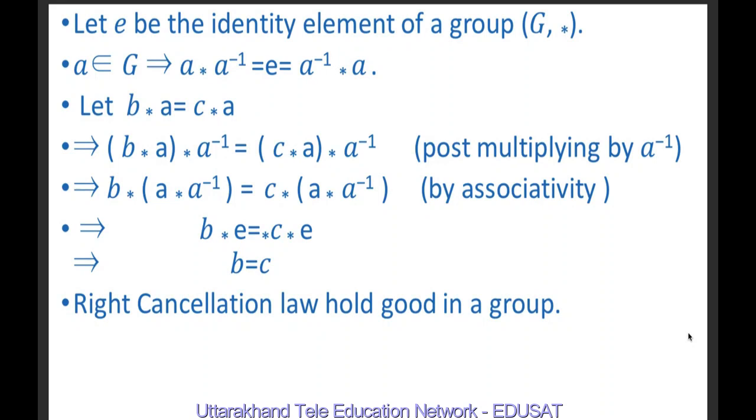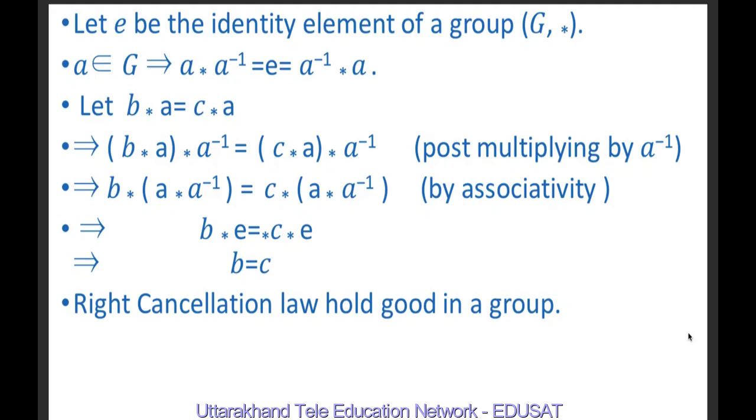Post-multiplying both sides by a inverse, we get b star a star a inverse equal to c star a star a inverse. By associativity axiom, we get b star (a star a inverse) equal to c star (a star a inverse). a star a inverse is the identity element. Therefore, we are left with b star e on the left hand side and c star e on the right hand side.